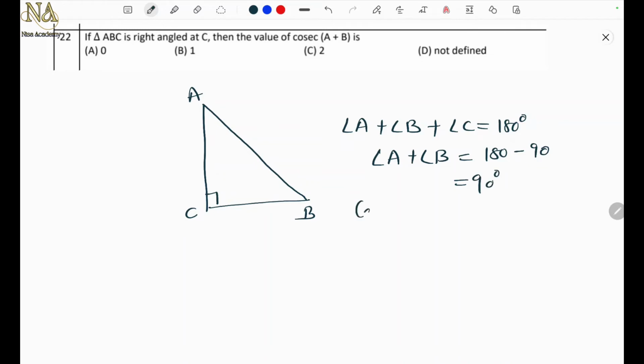So they are asking us to find cosec (A plus B). So exactly what? Cosec 90, right? A plus B is 90. So cosec 90 is what? Sin 90 is 1, and cosec is the reciprocal, so 1 upon 1, which is 1. So the answer is option B, 1. Okay. Next problem.